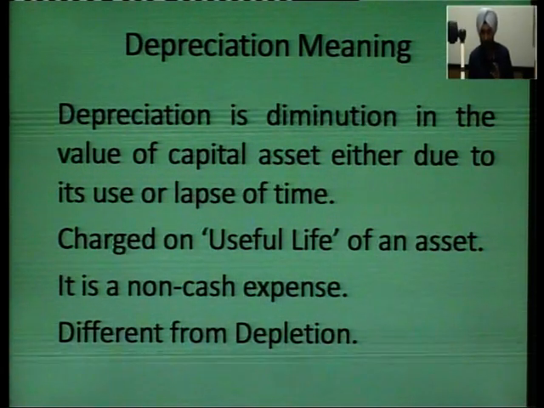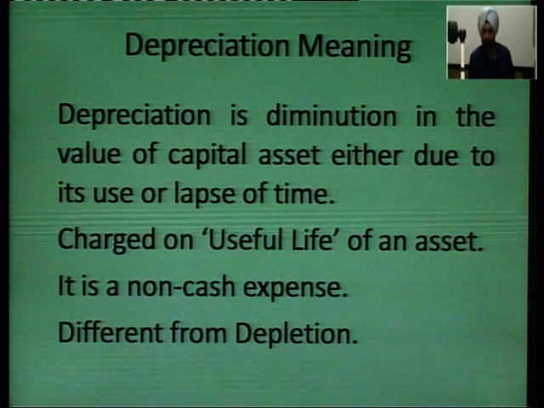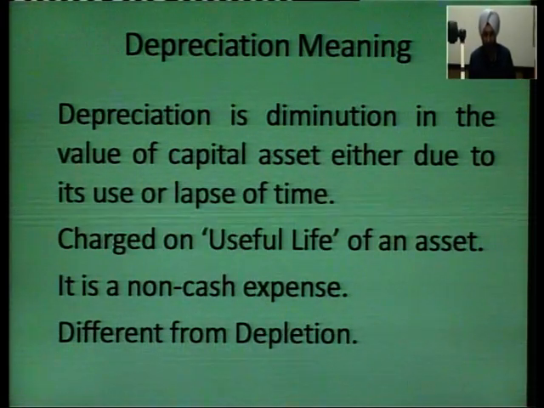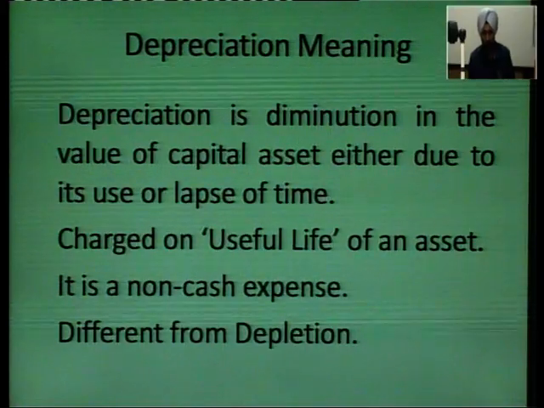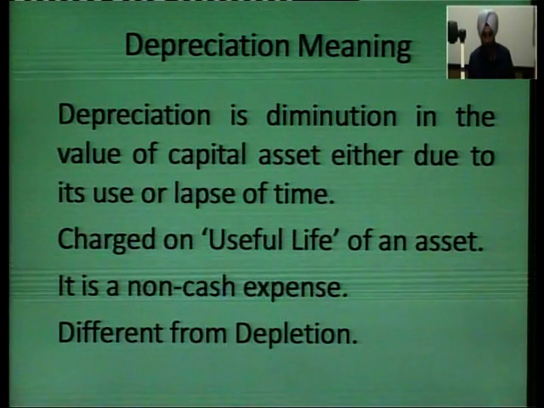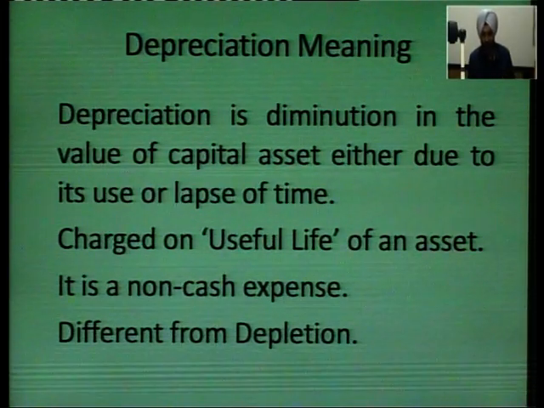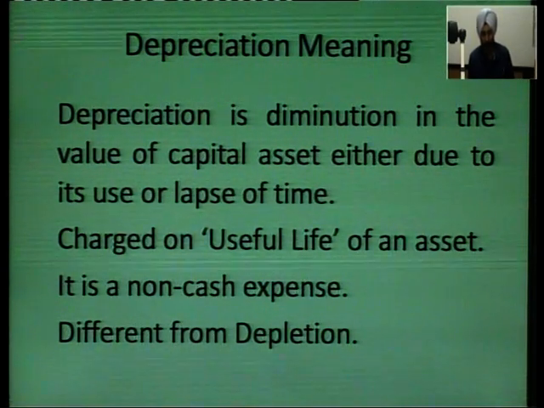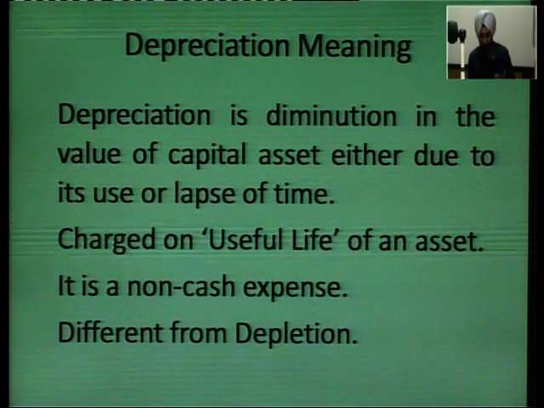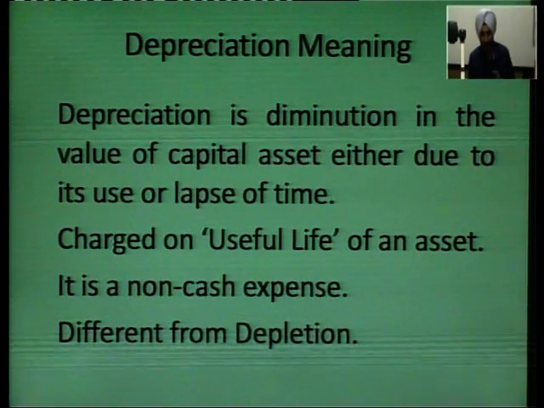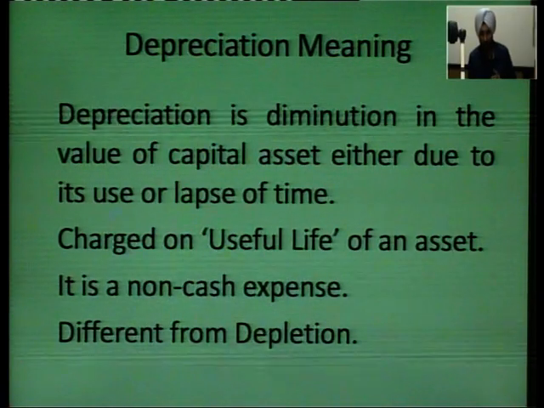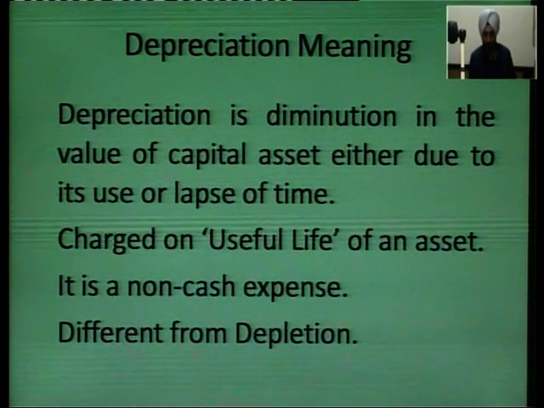So, depreciation is diminution in the value of capital asset. Again, assets are of two types. One are the fixed assets, these are also capital assets, and the other are current assets. Now, capital assets are those assets in which we make an investment of a kind in which there is a spending of a huge amount of money at one point of time and its benefits are extended over a longer period of time in future. That becomes a capital asset.